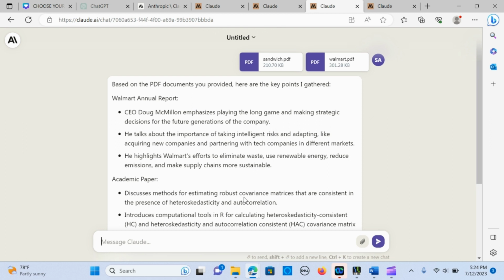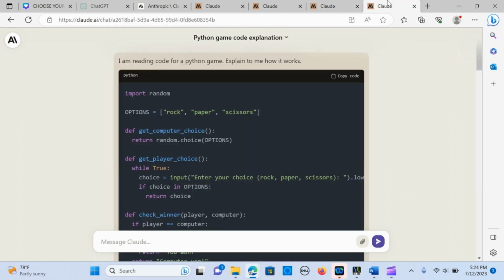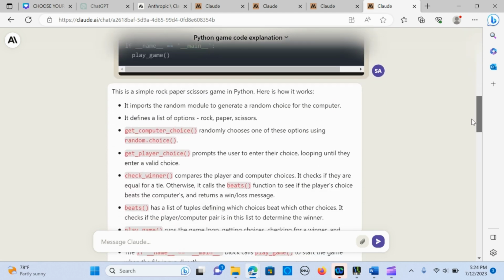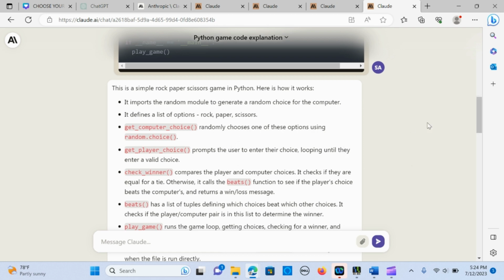Right. So the other thing that I did was I went through the side of the Python code. I wanted to see how it works with the Python code. So it can actually read code. So I wanted to try that. It can explain the code as well.